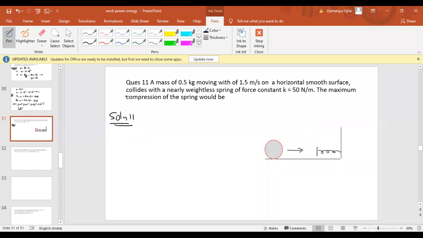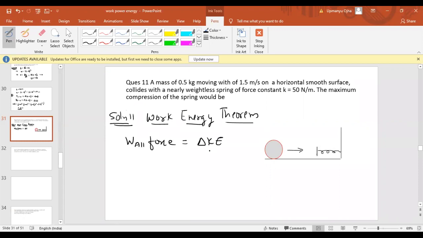What is the maximum compression of the spring? Here also we can apply the work energy theorem. What is the work energy theorem? The work energy theorem states that the work done by all forces should be equal to the change in kinetic energy.